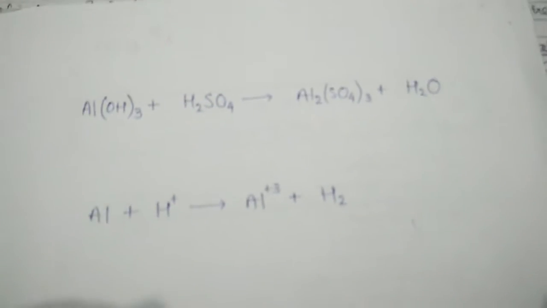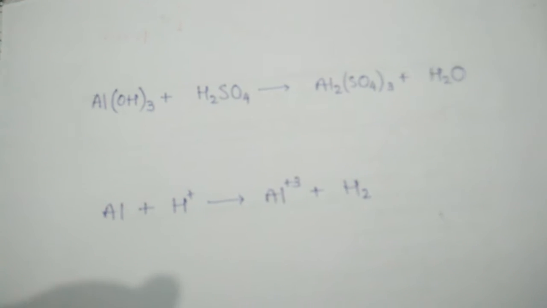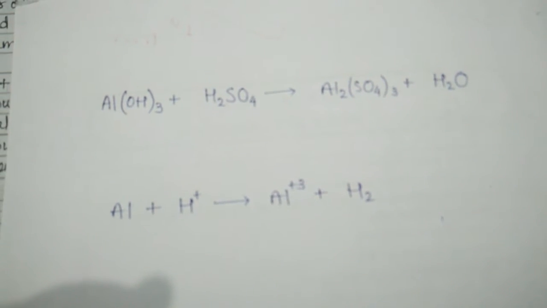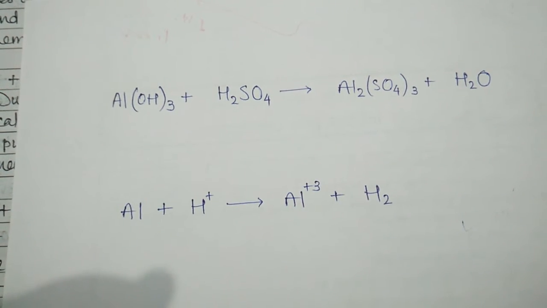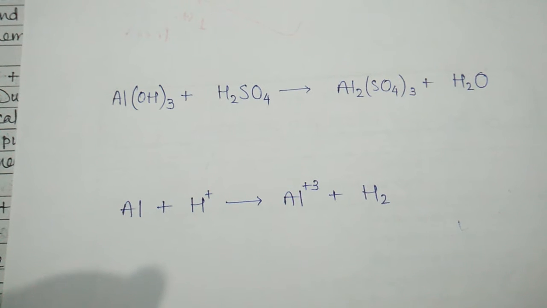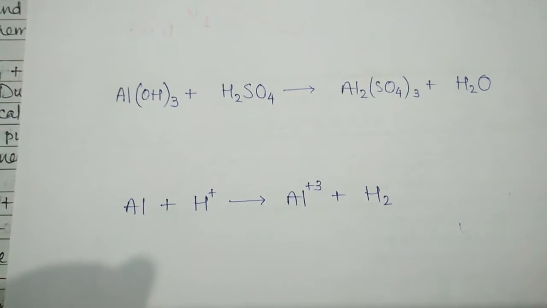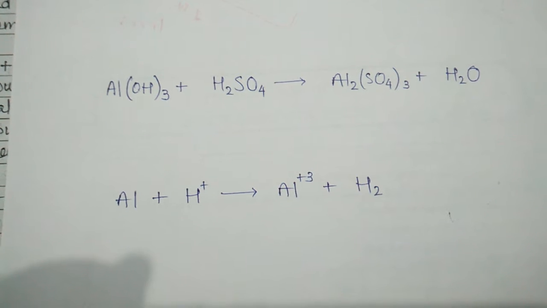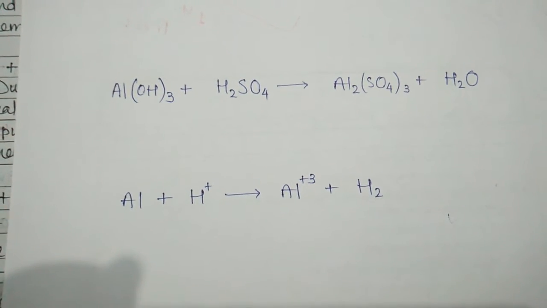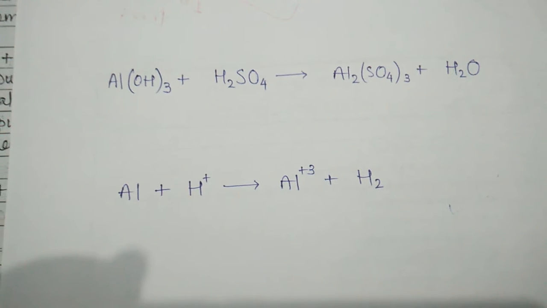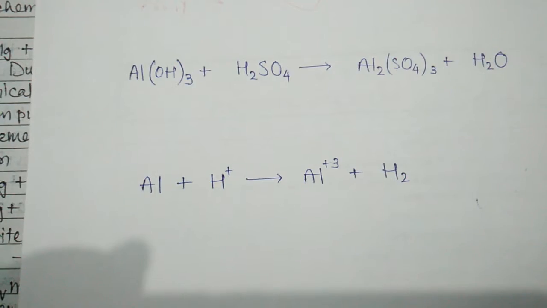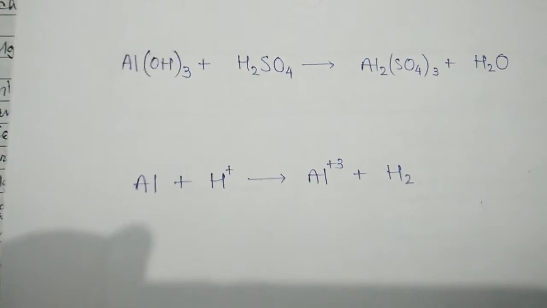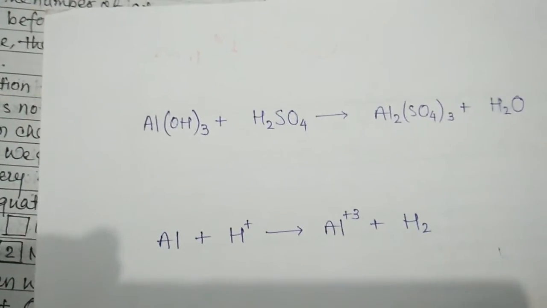This is an unbalanced reaction. We may try to balance this reaction. Here in the first chemical reaction, aluminium hydroxide plus sulfuric acid gives aluminium sulfate and water. Now compare both sides, left hand side and right hand side. SO4, SO4. First we balance SO4. On the right hand side there are 3 SO4, but on the left hand side 1.